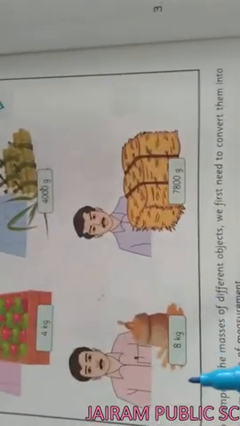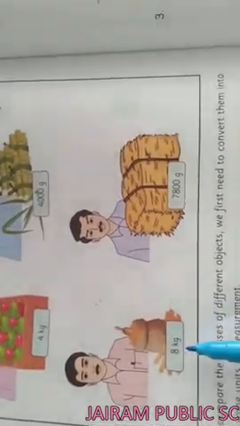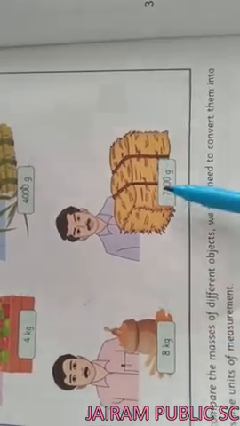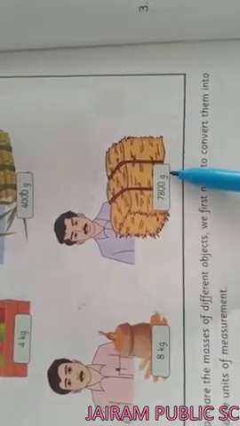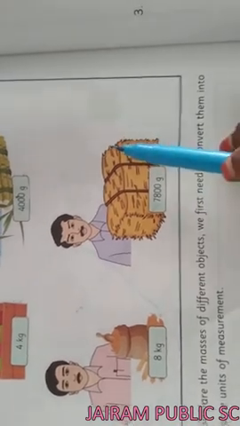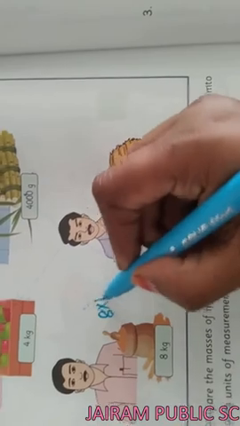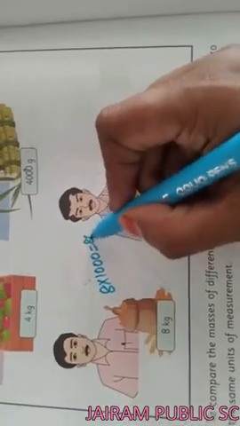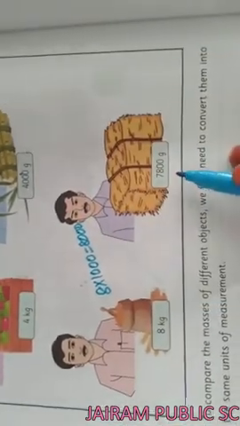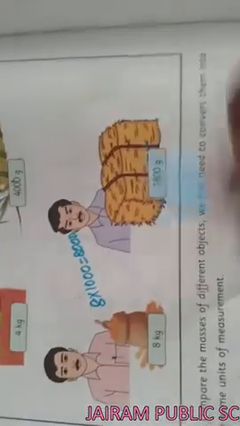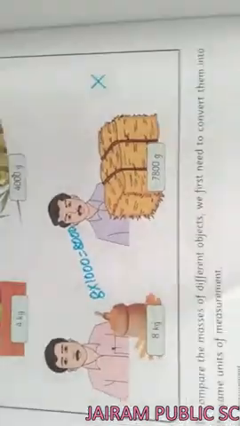Then the second one, 8 kilogram of wheat. It will be changed as 7800 gram of hay. It is not equal because 8 into 1000 will be 8000, but it has 7800 gram alone. So it will not be a fair exchange. So we have to put a wrong mark.